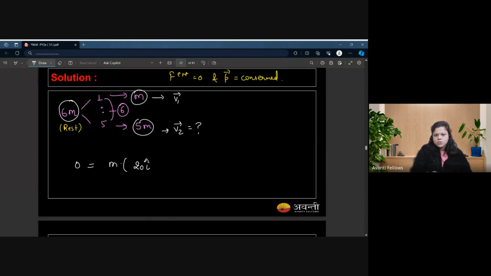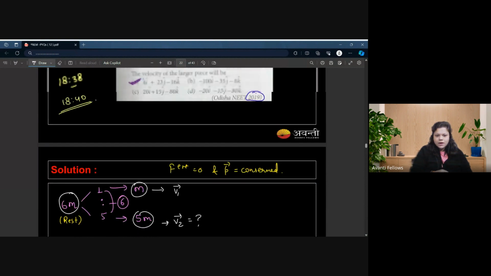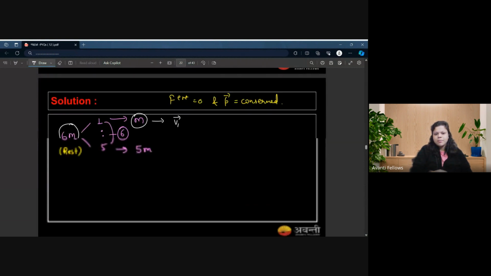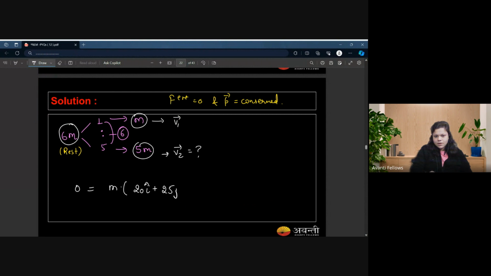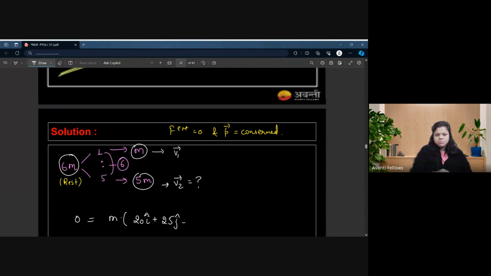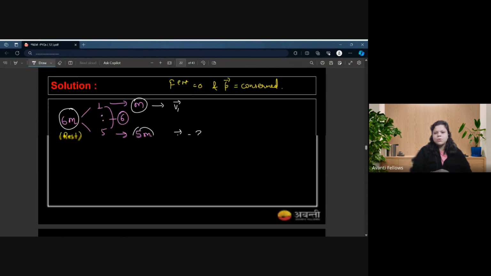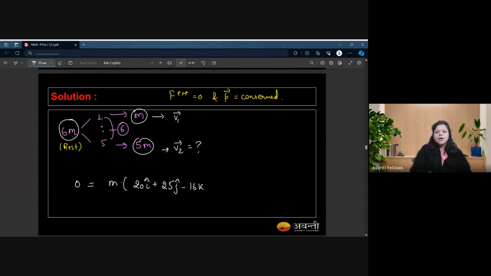I'm not going to solve this question since I discussed the physics. Now it's basic mathematics and you should do it. Because if I'm doing the calculations for you now, then I'm not doing good as a teacher. If you're finding maths difficult to solve, then it's your duty to do it. As much as you practice it, you will be very fluent and comfortable with it. So please do it and find out this vector v2.